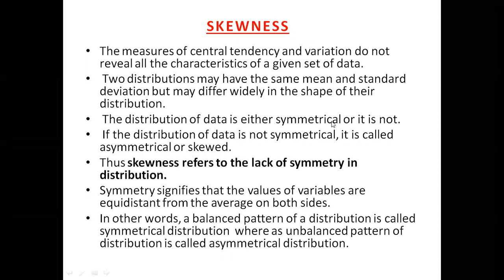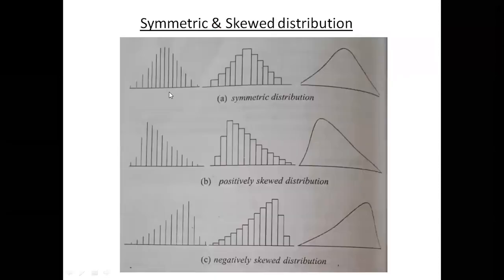What is the meaning of symmetrical? Let us start to see the example. This shape. You see, first of all, for this first distribution pattern, let us assume along the x-axis is the variable x, along the y-axis the frequency, right?